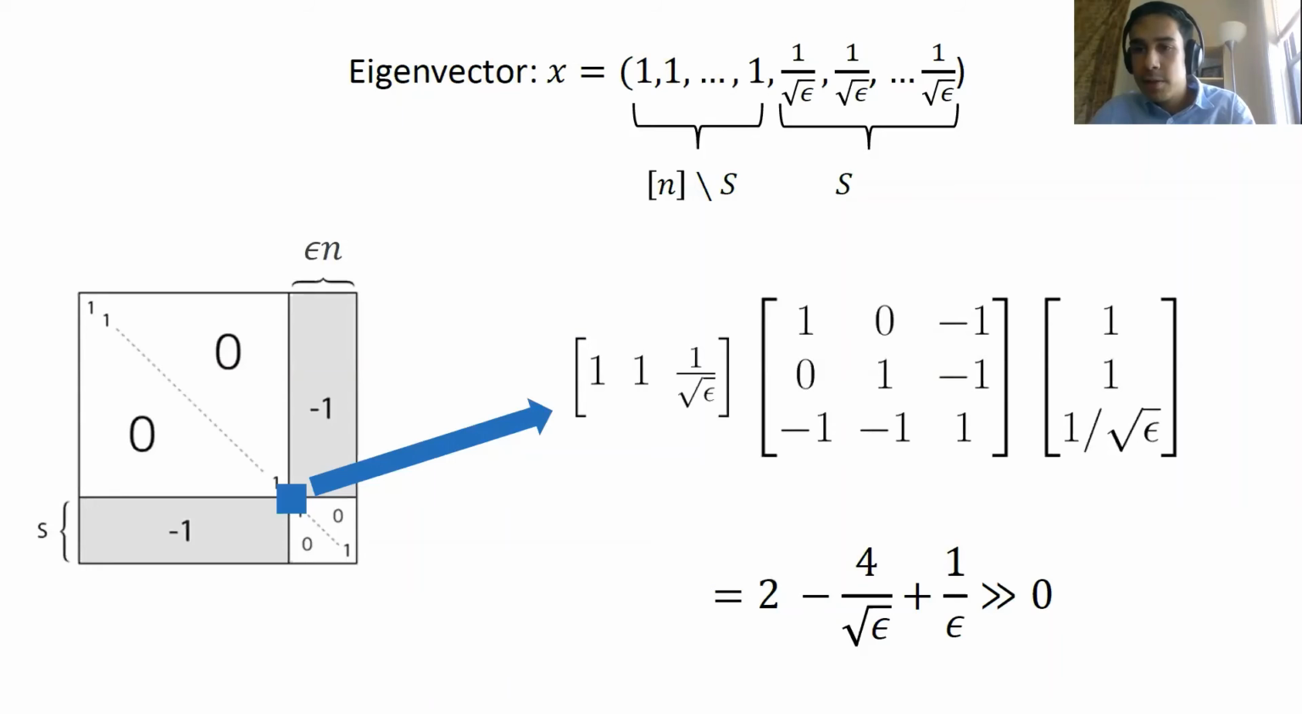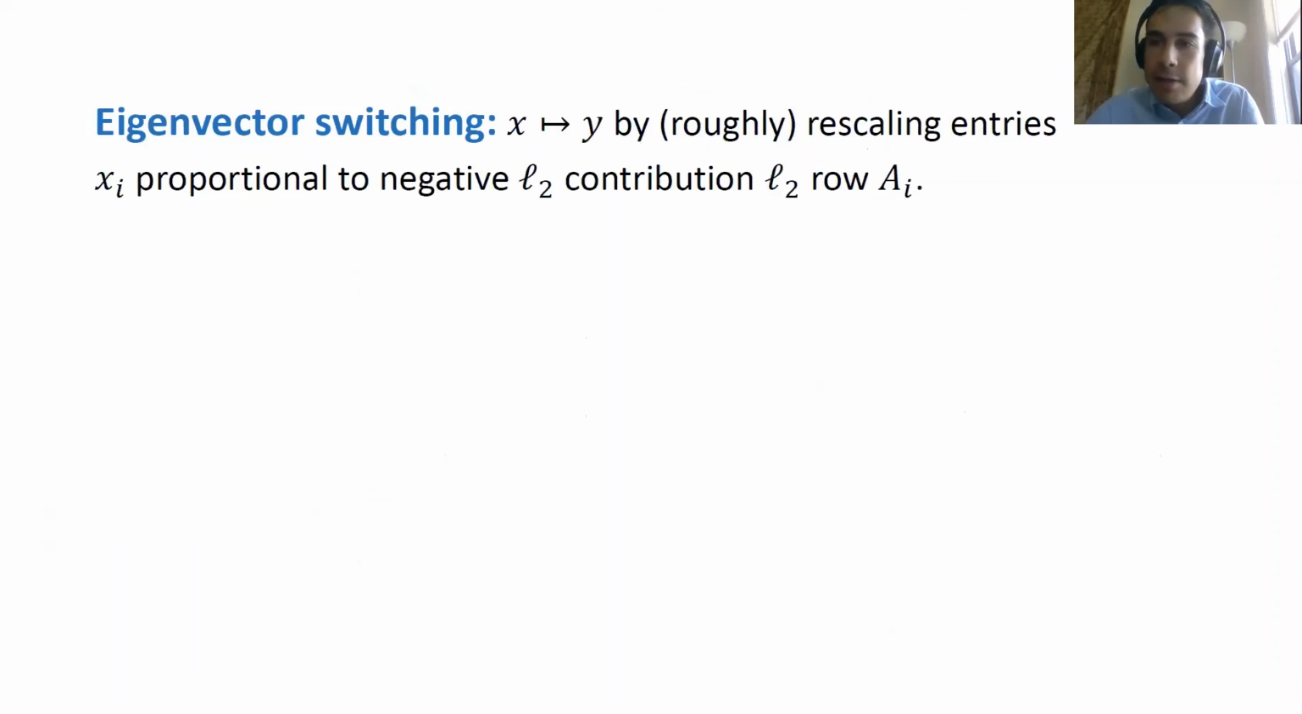I won't go through this in too much detail, but here's an example from the prior slide, where we have mass concentrated in a small number of rows. But if we use the original eigenvector x, the quadratic form will be very positive. And this happens because some of the coordinates of x can be much larger than the other coordinates on that small subset. But just skipping past this, the main solution to this is a step which we called eigenvector switching.